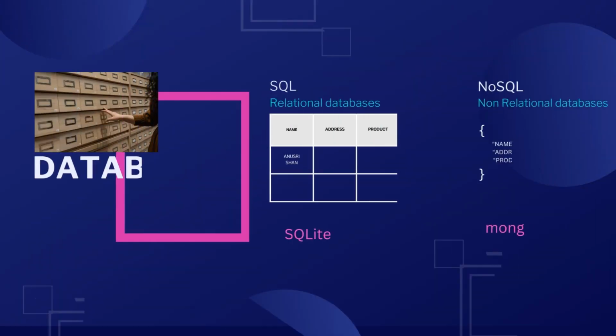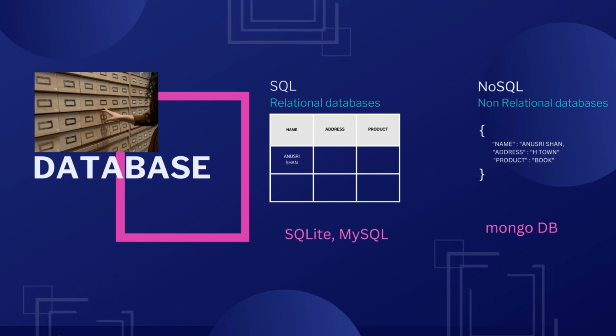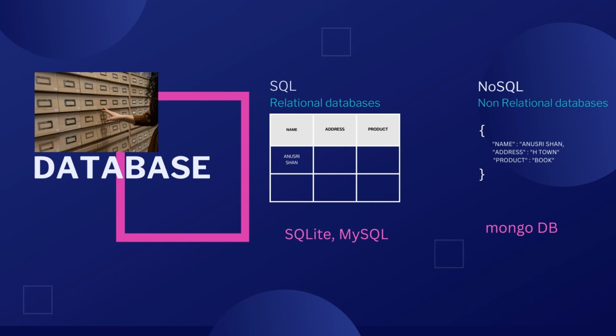Now it's time for databases. What are databases? Databases are the location where all the data is stored. We have two types of databases: relational databases and non-relational databases. Relational databases are called SQL and non-relational databases are called NoSQL. Now, what do relational databases mean? Relational databases have a relationship between tables.